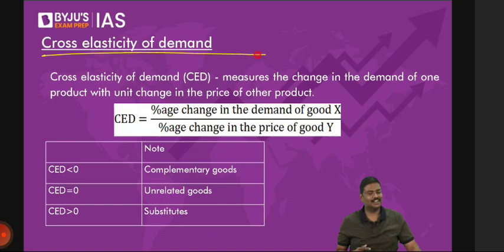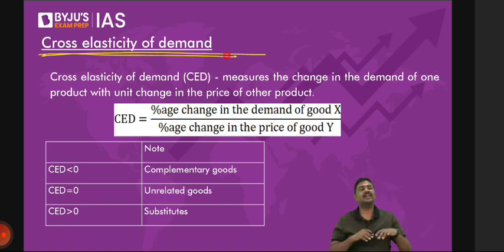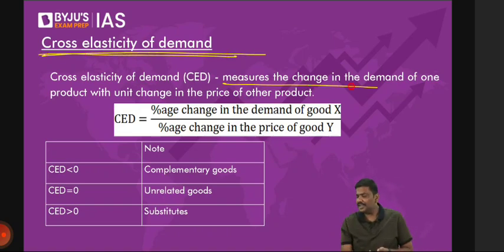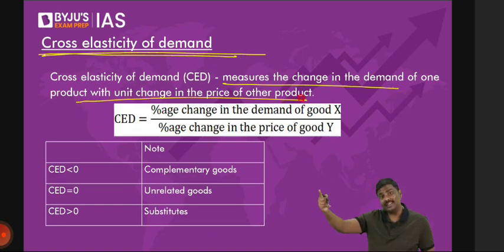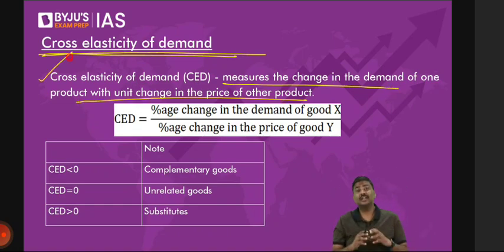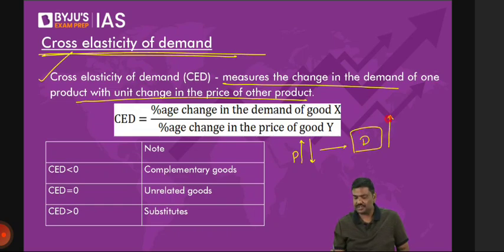Cross elasticity of demand. Right? What is the idea of cross elasticity? Simple. It will measure the change in demand for one product against change in the price for another product. Understand this carefully. Cross elasticity here means we are trying to measure if there is a change in the price for one product, either goes up or goes down, doesn't matter. As a result of this, how the demand for another product will change. We are trying to measure price and demand for two products.